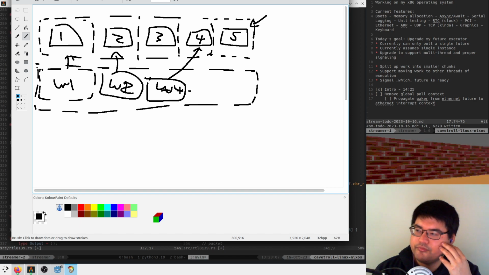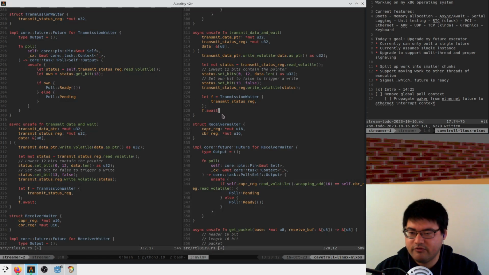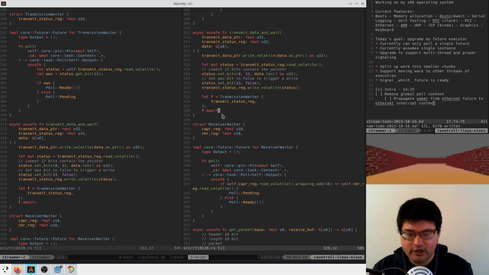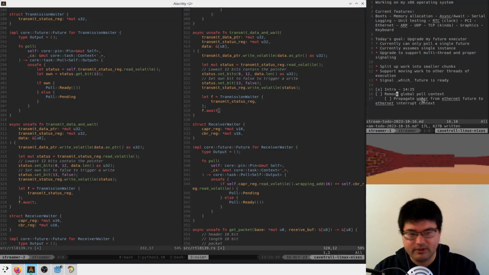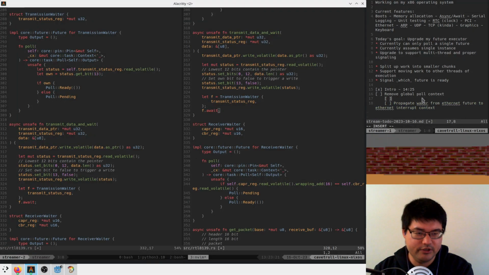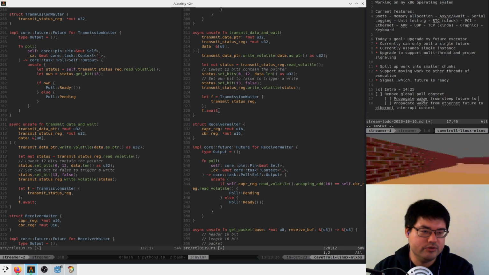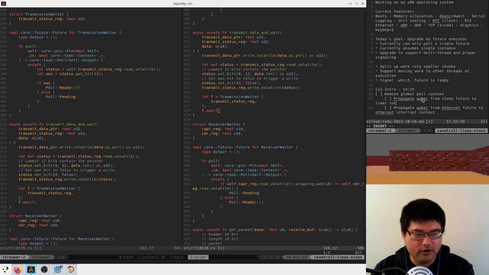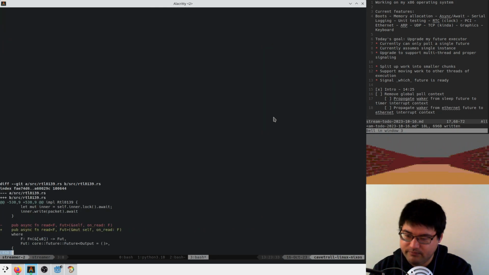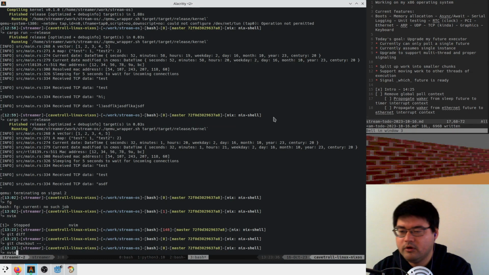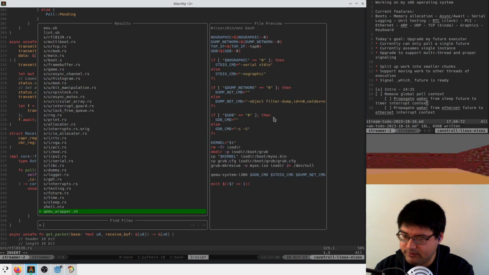Okay, that seems reasonable. And I'm looking at this Ethernet driver, and I'm thinking that this isn't the first one I want to tackle, because it seems too complex. I want to start with something even simpler, which is the sleep implementation: the waker from sleep future to timer interrupt context. So let me just make sure I haven't actually changed anything, and let's go to the sleep implementation. I like that one better.